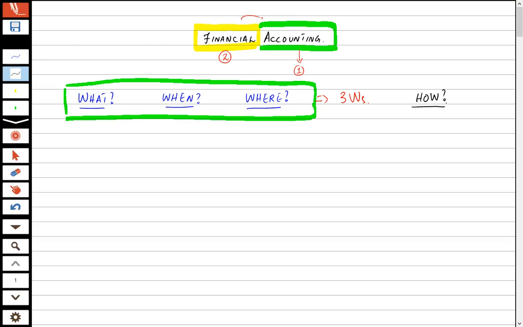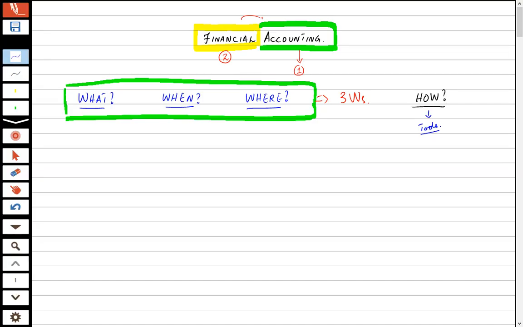Obviously, like in practical science subjects, if you have done practicals in physics and chemistry, there are some tools of accounting through which accounting is done. So what are those tools, those phenomena, those procedures through which accounting is done? So we have to address these four questions basically.